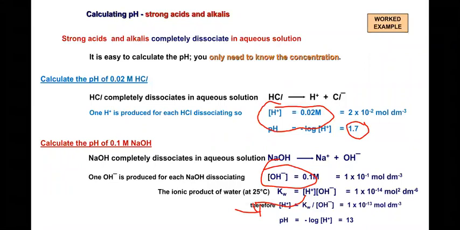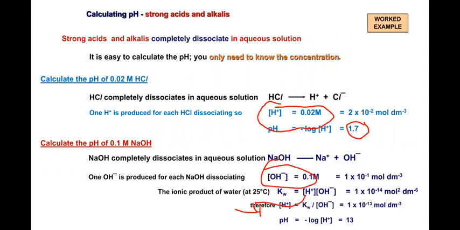So the final value is 13 only. The pH of 0.1 molar NaOH is equal to 13 only. Again, I repeat. Any doubts in that? The second thing, 0.1 molar NaOH. Just ask me if you have any doubts here. So please, can you repeat?